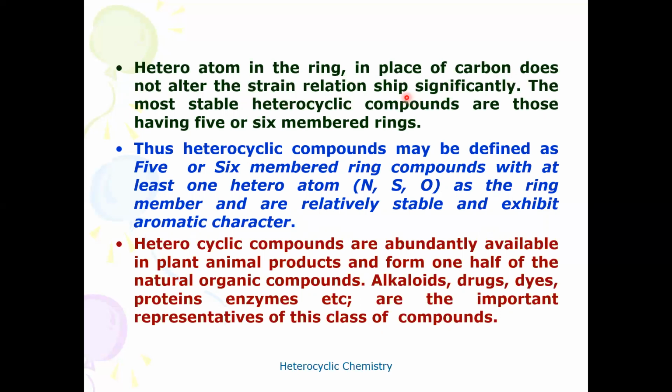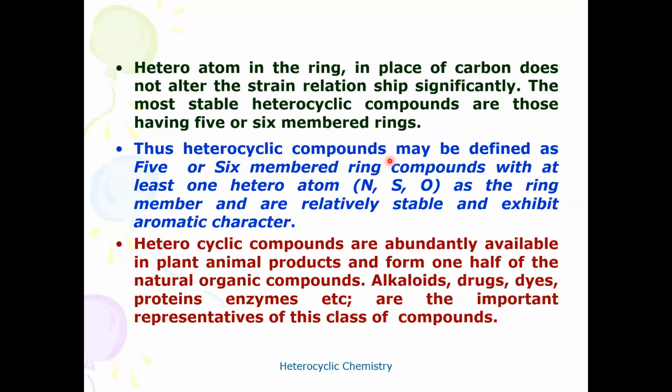The most stable heterocyclic compounds are those having 5 or 6 membered rings. Based on this, heterocyclic compounds may be defined as 5 or 6 membered cyclic compounds with at least one heteroatom, such as sulfur, oxygen, or nitrogen, as a ring member.